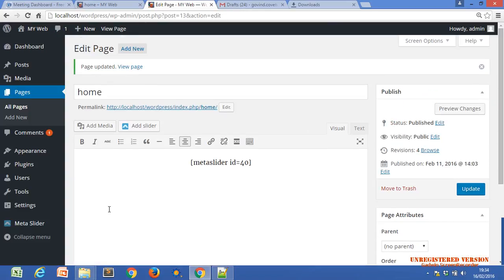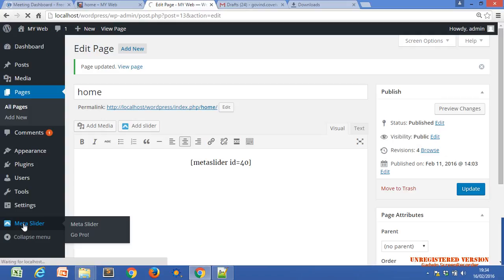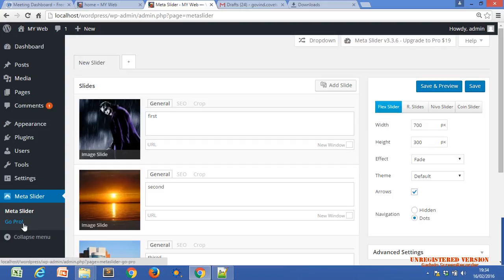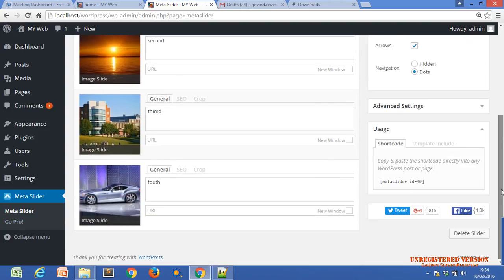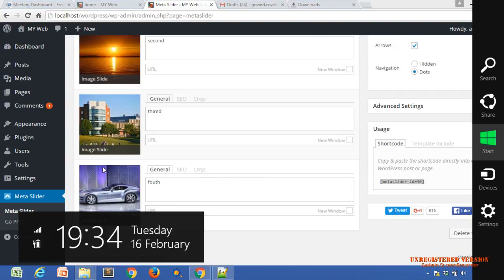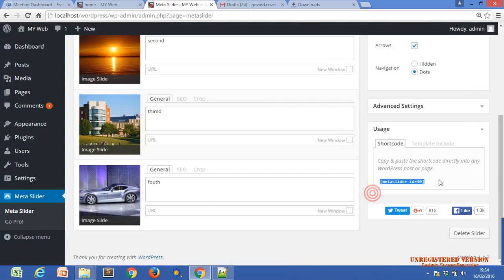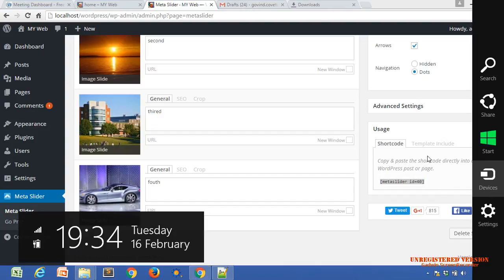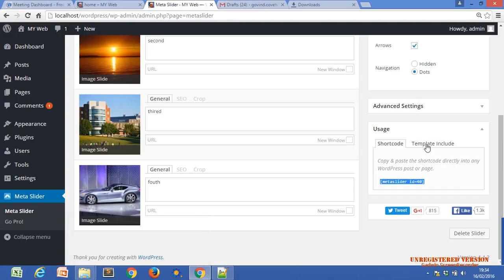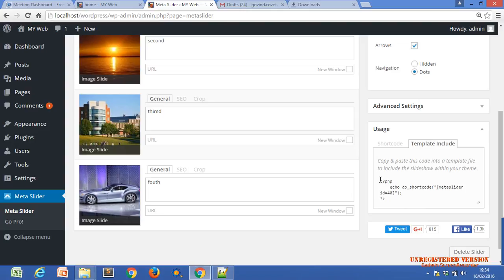one second, where is our meta slider? Go back to the meta slider once. If you want to see that short code once more, this is called the short code. You can go to the meta slider and choose your slider. You will get your short code. You can create different sliders also. This short code is for when you are editing the page from your dashboard, and this other short code is if you want to add it in the .php file directly in the header.